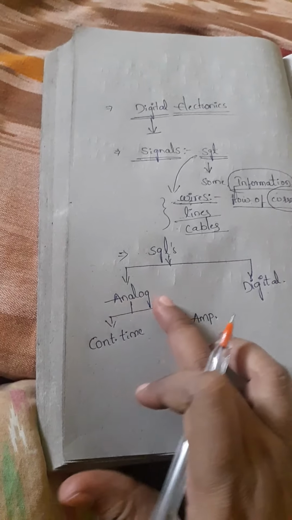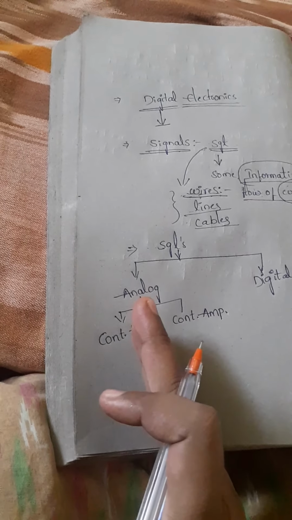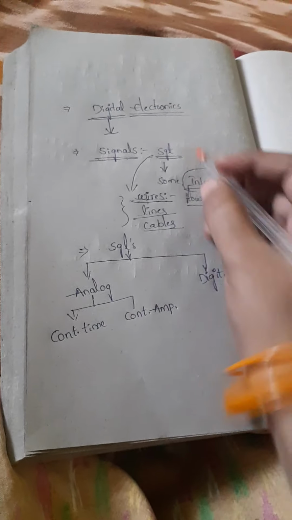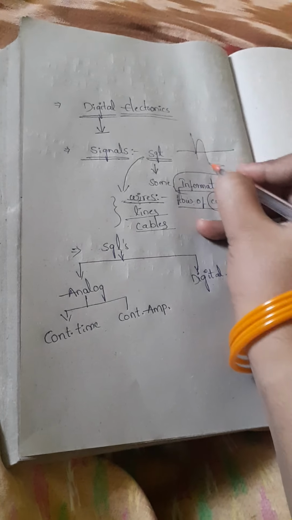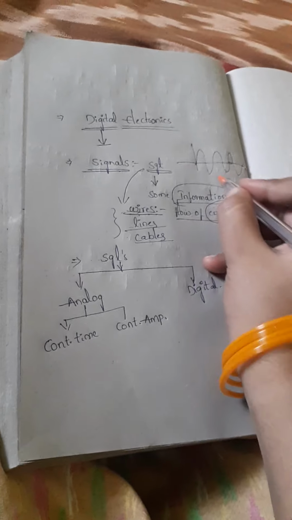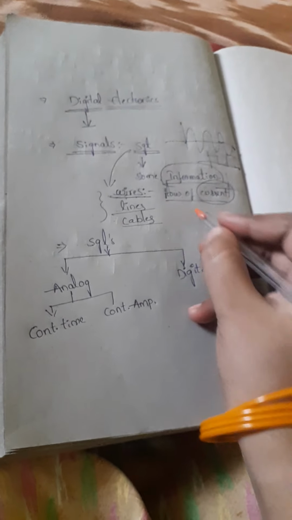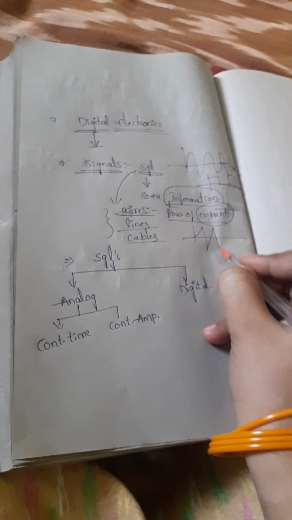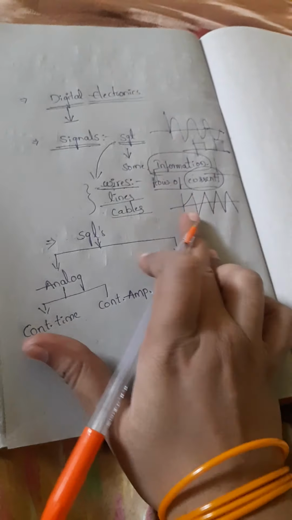Okay, so what is meant by analog signal? Signals can generally be represented diagrammatically as a waveform representation, that may be a sine wave, or a square wave, or a triangular wave also. So signals may be represented in a notation like this.